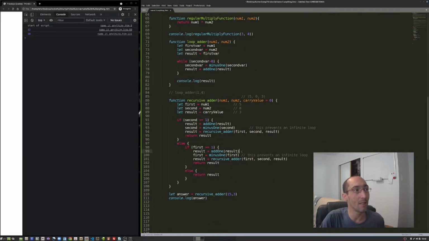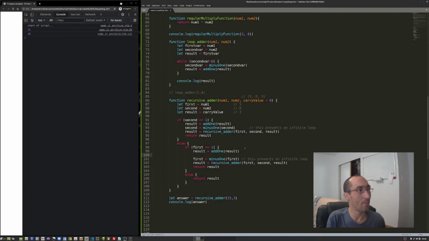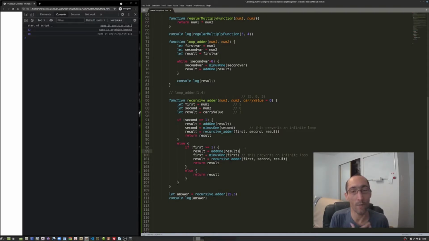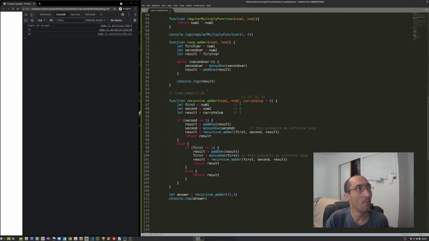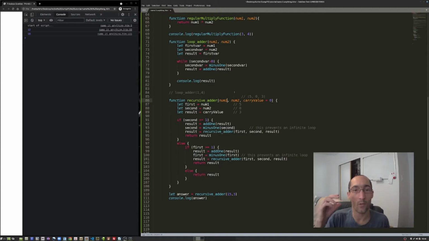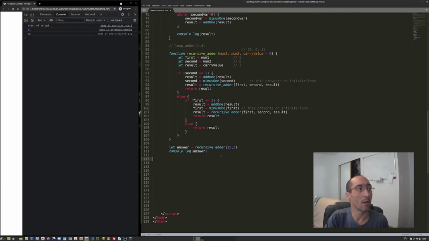We could just as easily say result equals result plus 1. As I said before, these are exactly the same thing. The reason we're doing it this convoluted way is just to practice getting used to visualizing and seeing code that jumps around. Because this is going to jump up to here, then come back down to here, then jump back up to here, then come back down to here, and then it's jumping back up to here. So it's a lot of that tracking where the logic is progressing from one line and statement to the next. That's what we're shooting for here. So it's convoluted, but it's meant to be. That's the whole point.